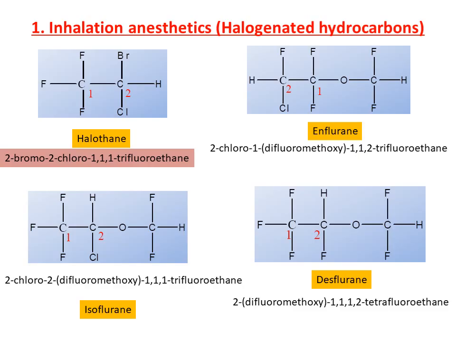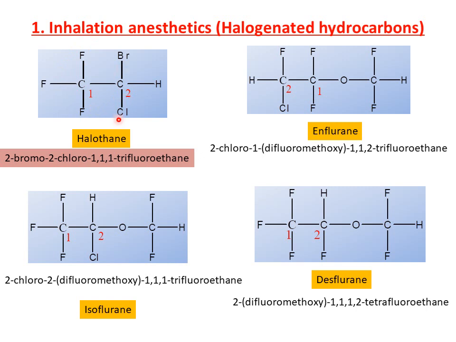Now coming to the structures of inhalation anesthetics. I already said that all these inhalation anesthetics are nothing but halogenated hydrocarbons, a hydrogen carbon chain consisting of various halogens, majorly fluorines. Such compounds we name halogenated hydrocarbons. The first and important example is halothane. This is the structure of halothane. It consists of two carbon atoms. The first carbon atom carries fluorines, and the second carries bromine and chlorine.